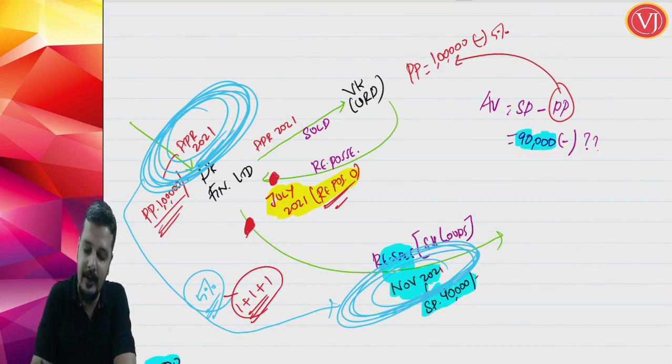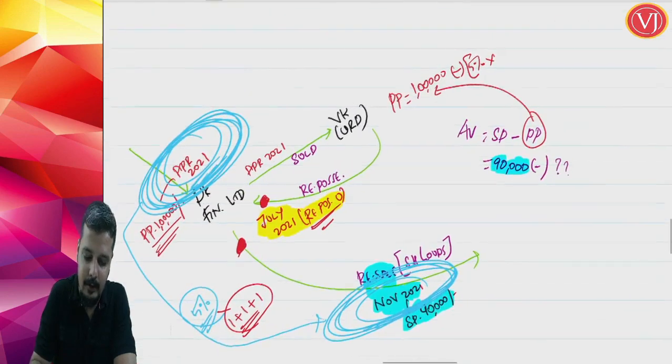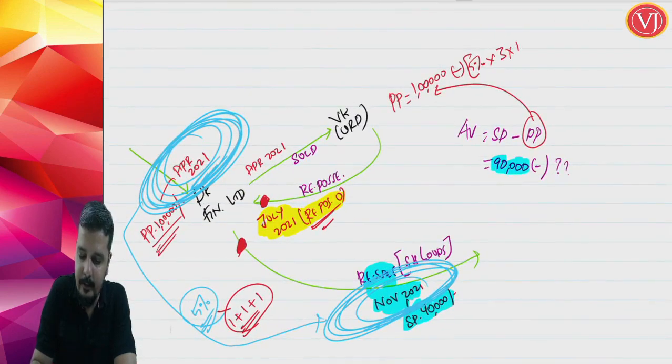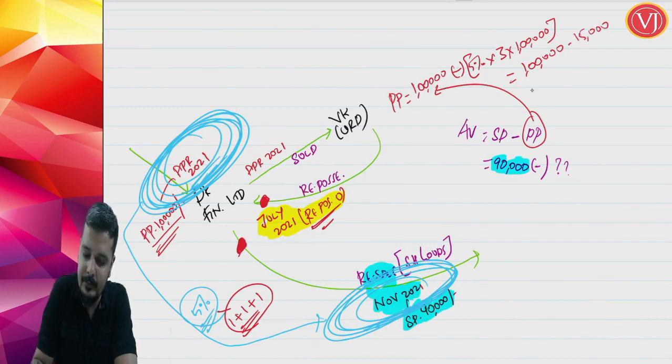So 5% multiplied by 3 quarters, which means 15% of 1 lakh, which is 15,000. So purchase price will be 1 lakh minus 15,000, which is 85,000.